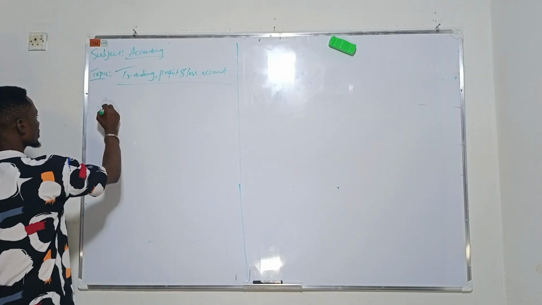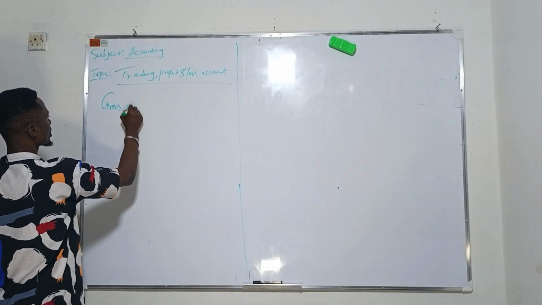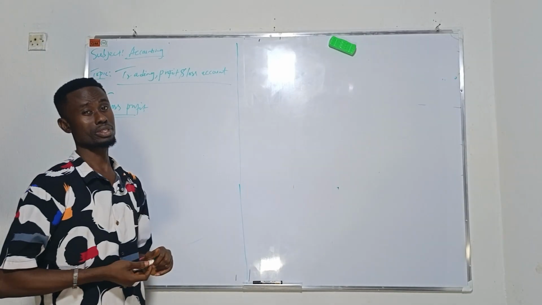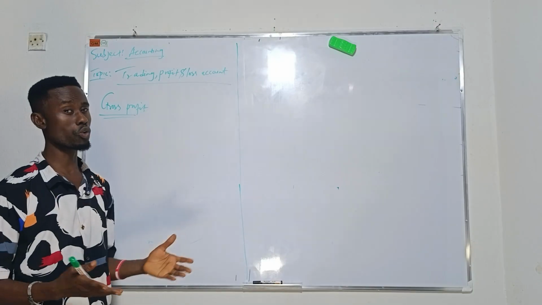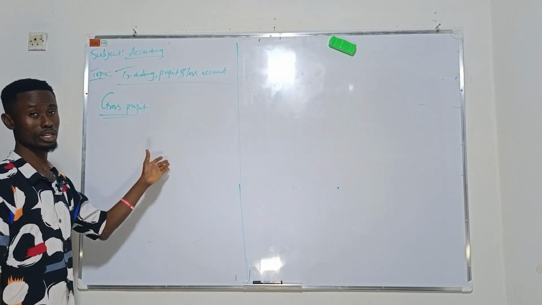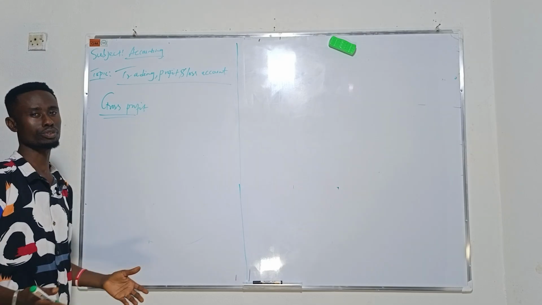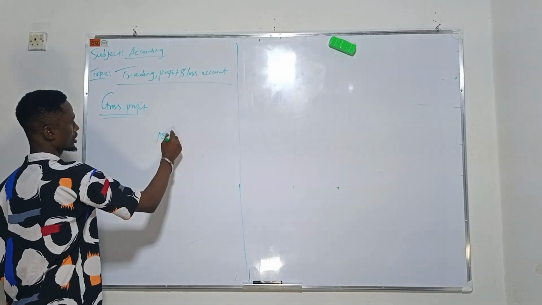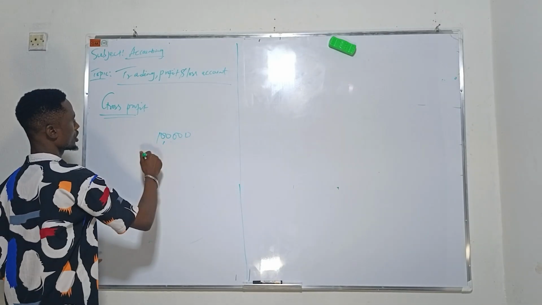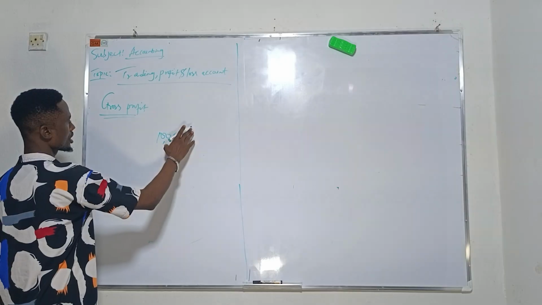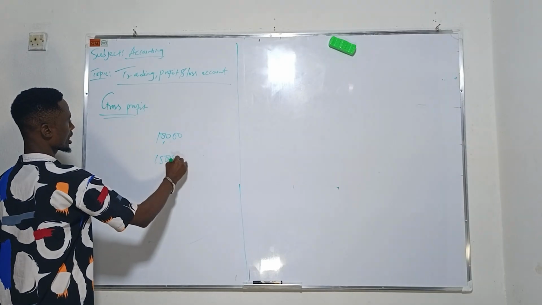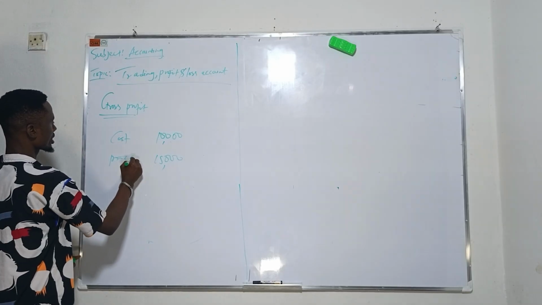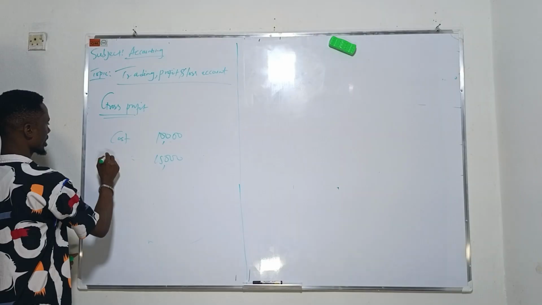So let's look at the meaning of gross profit. Gross profit can be defined as the excess of selling price over cost price. For example, you bought a bag of rice for 10,000 naira, and you sold it for 15,000 naira. So this is the cost price, while this is the selling price.